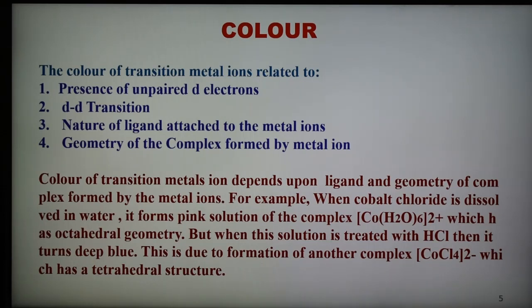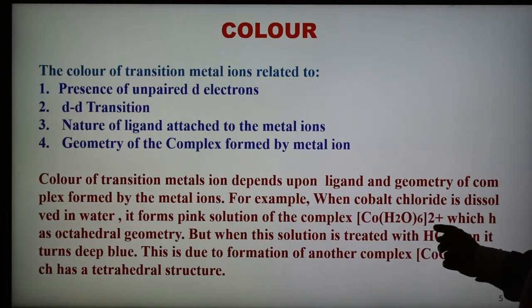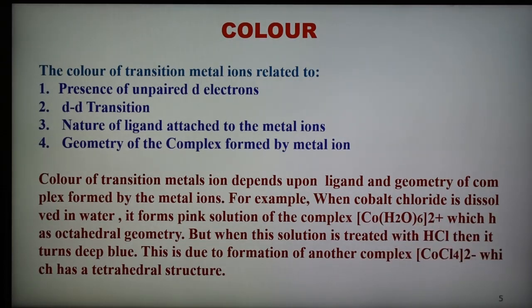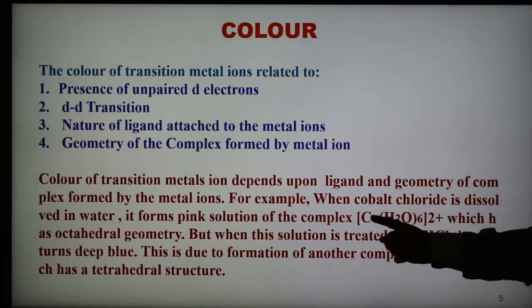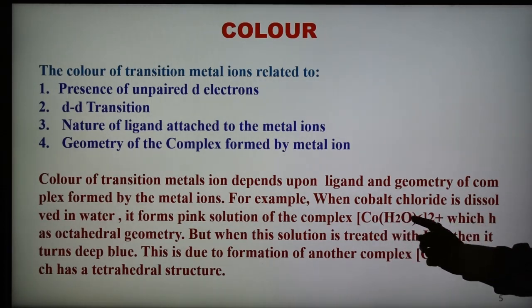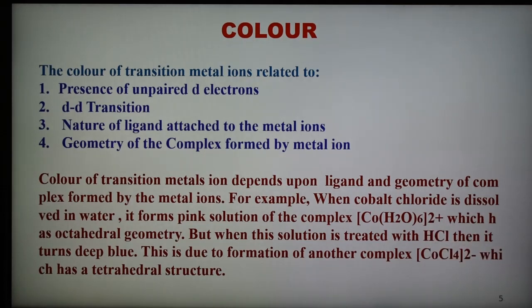Whenever we dissolve a cobalt salt, such as cobalt chloride, in water, it forms a pink solution of the complex hexaaquacobalt(II) ion, which has octahedral geometry because the coordination number is 6. This is the metal ion and water is the ligand, and 6 is the coordination number, so it forms octahedral geometry.